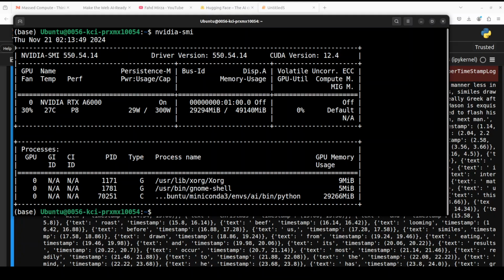Okay, even after flushing the GPU, it is still using close to 30 gig of VRAM, and the reason is that even the whole dataset which I have downloaded is on my GPU, and that is the reason the transcription is so fast, because both the model and this dataset are on my GPU. Other than that, I don't think the footprint of this model would be more than 3 gig or 4 gig. I don't think it will be higher than that.